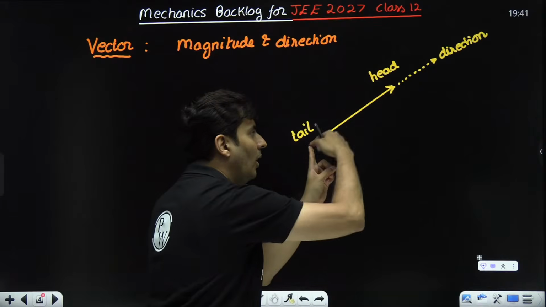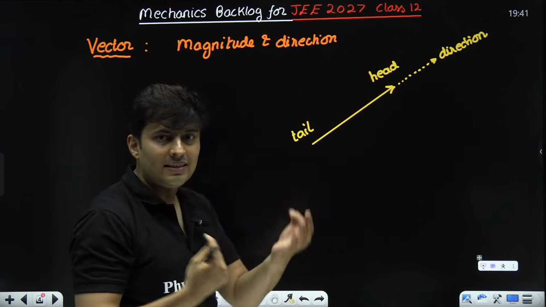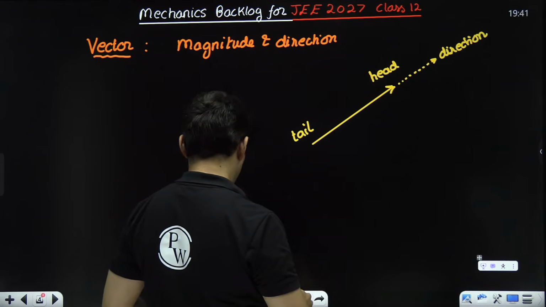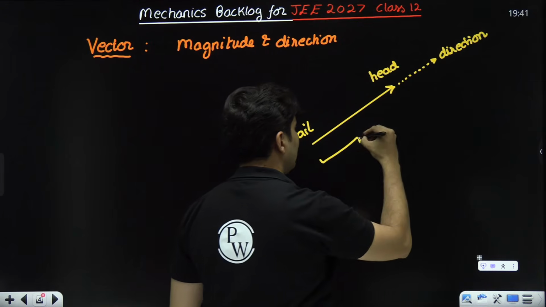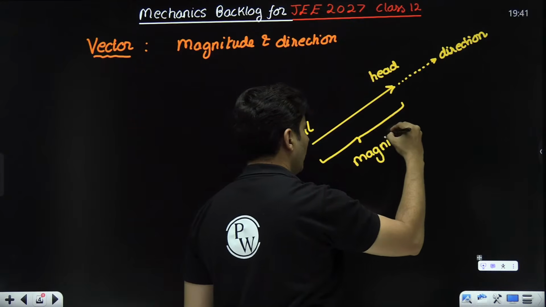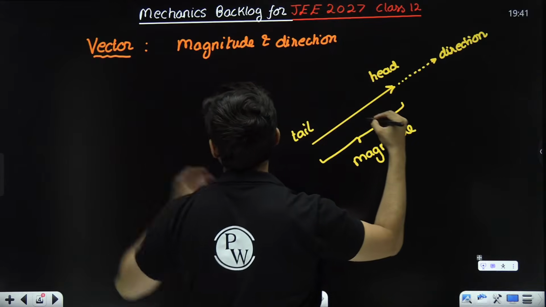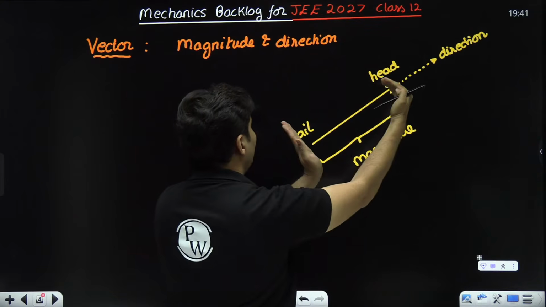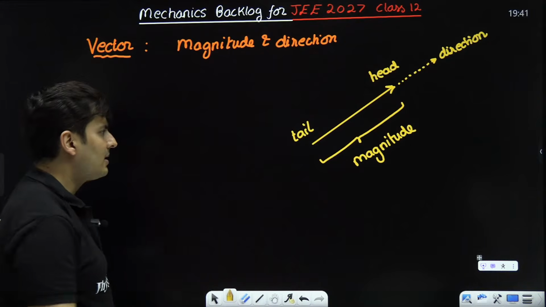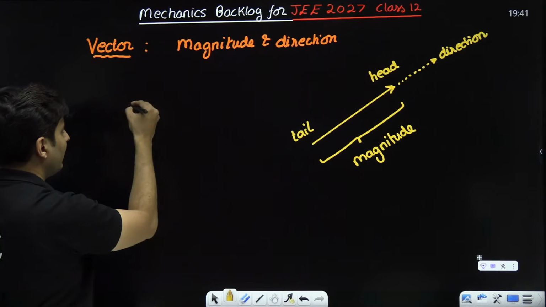The length of the arrow represents the magnitude of it. So we have magnitude represented by the length, direction given by the arrow mark. And the way you represent the vectors is very simple.